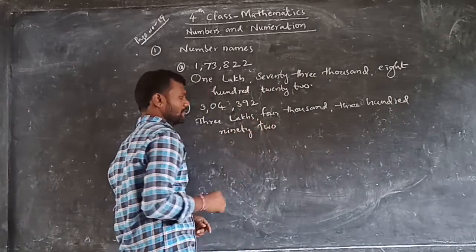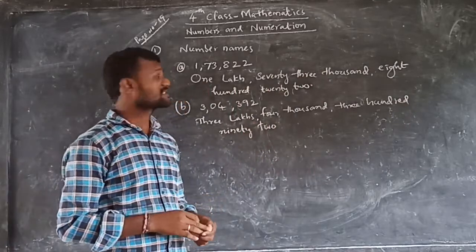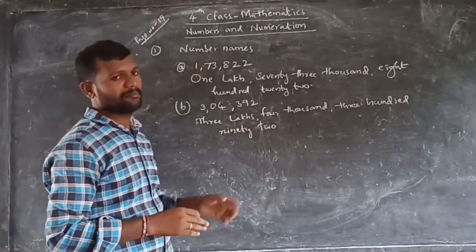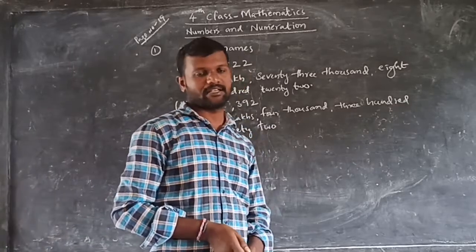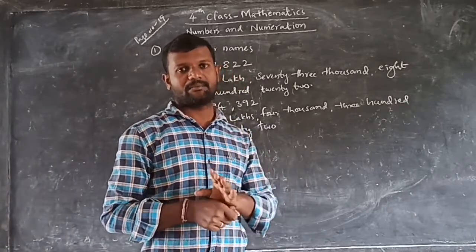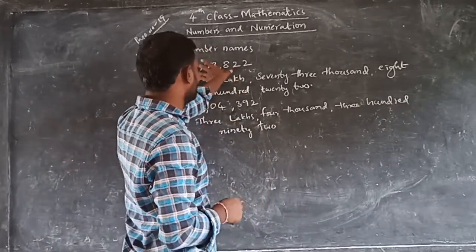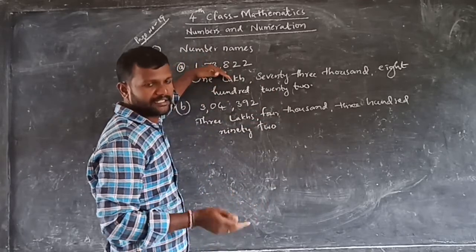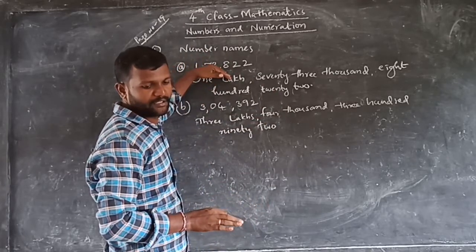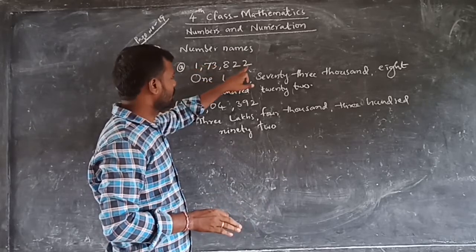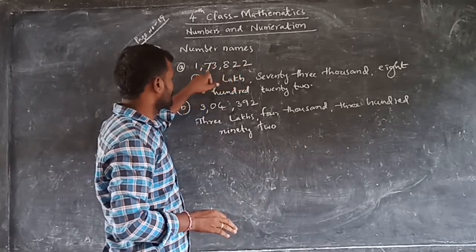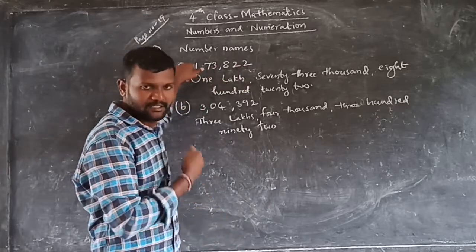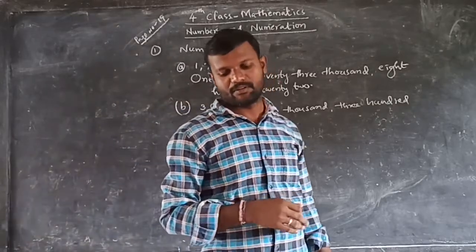So like this, the first bit is writing the number names of the following. So write that like that. To write the number names, first identify the reading of this number. If you know the number, then you can write the number name simply. Right? So count like this: ones, tens, hundreds, thousands, 10,000s, lakhs. Then for lakhs, we will write the spellings.